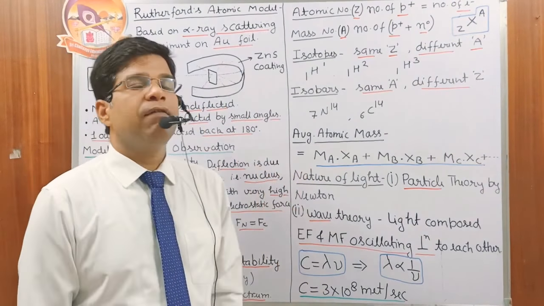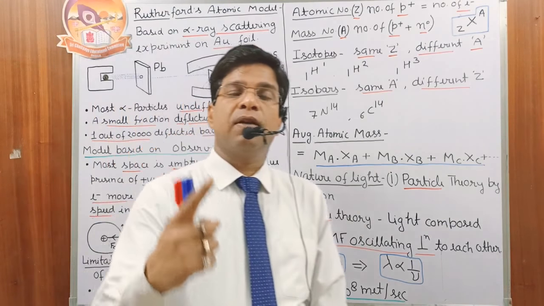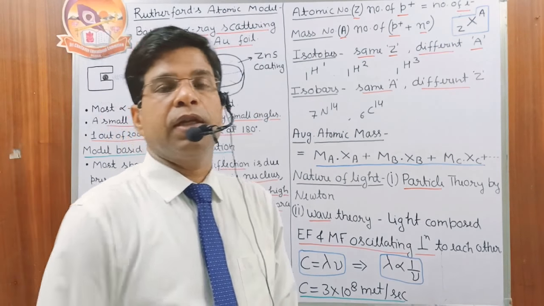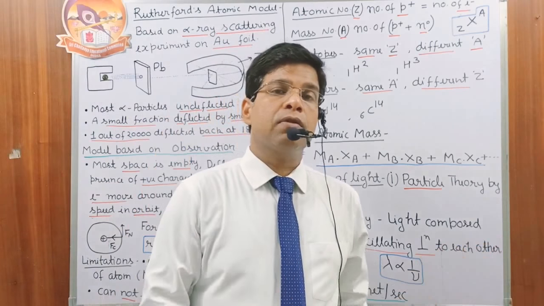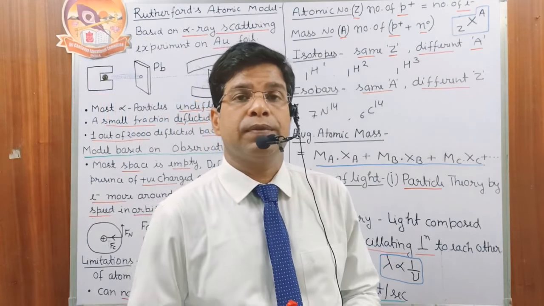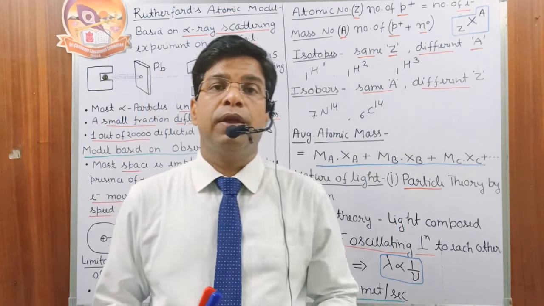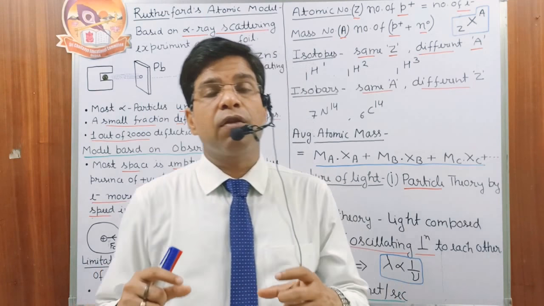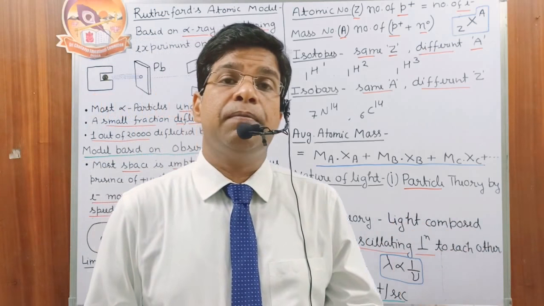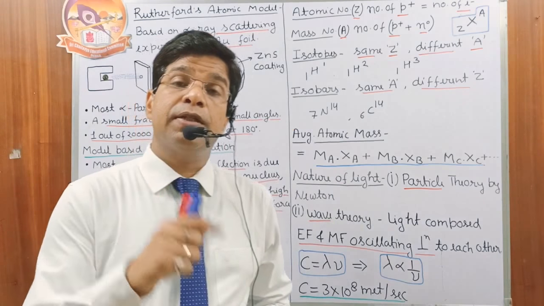Now we have the average atomic mass. Average atomic mass is the mass of 1 mole of that element obtained from a natural source. In a natural source, the percentage of different isotopes always remains constant. Like chlorine, which exists in two forms, chlorine-35 and chlorine-37. Whenever we take chlorine atoms from any natural source, the chlorine-35 percentage is always 75 and the chlorine-37 percentage is 25.